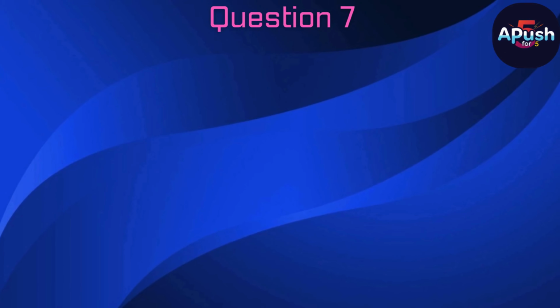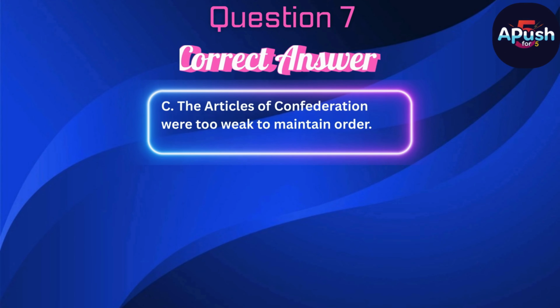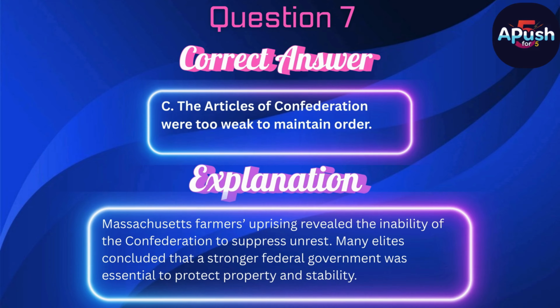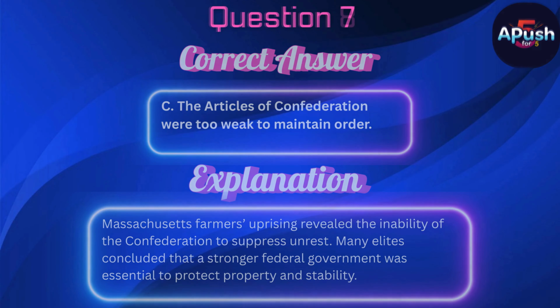The correct answer is C. The Articles of Confederation were too weak to maintain order. Massachusetts farmers' uprising revealed the inability of the Confederation to suppress unrest. Many elites concluded that a stronger federal government was essential to protect property and stability.